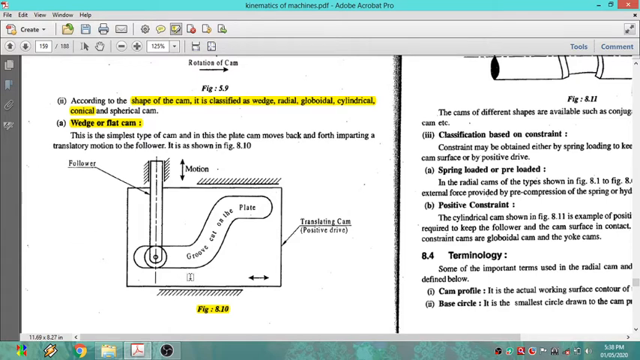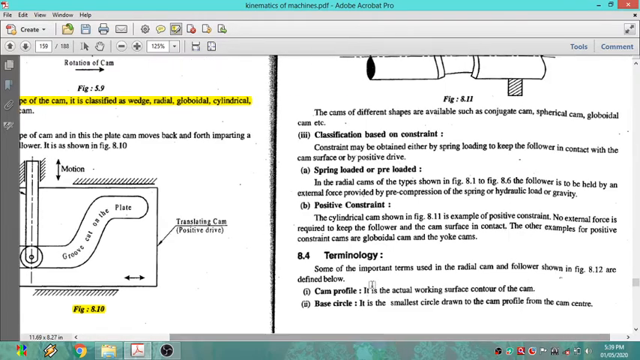And as the first tutorial on the translating cam explained, the plate will move in the horizontal direction and the follower will move in the vertical direction. Because the groove is cut in such a way, the follower will move and also return. So this type of cam we can call a wedge or flat cam.